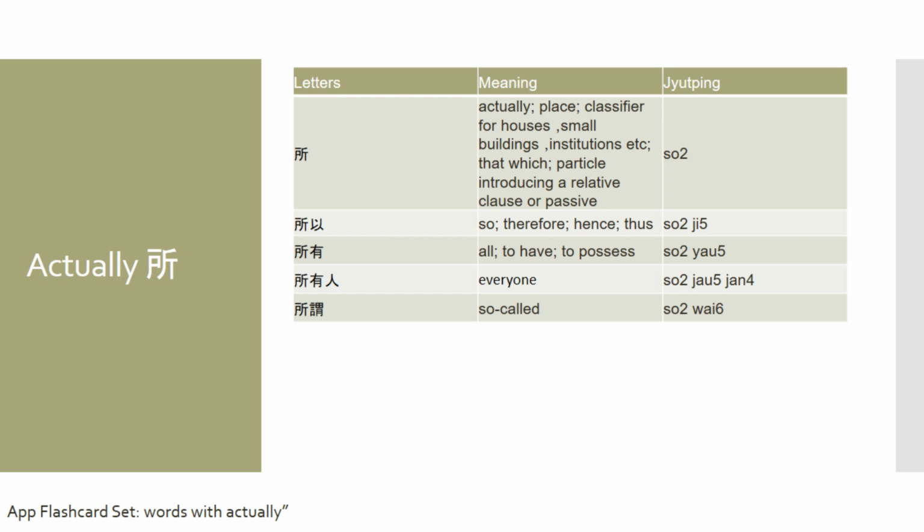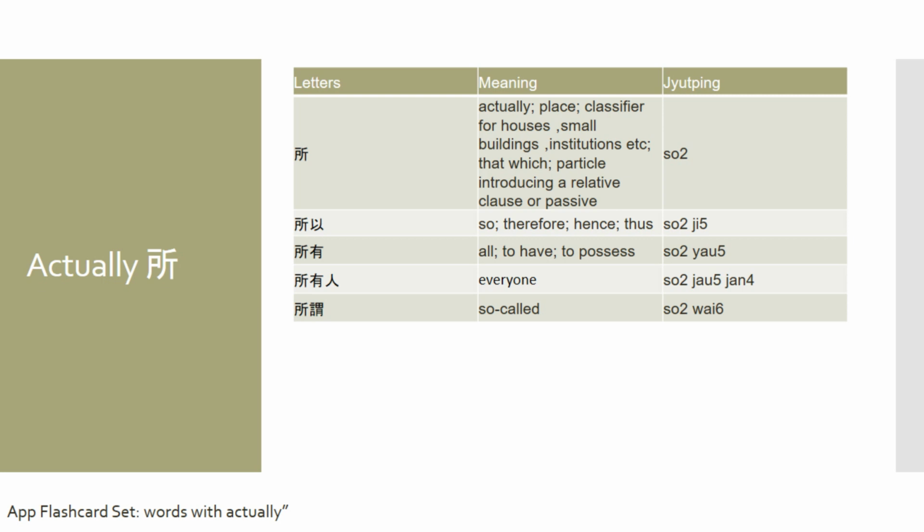Now, of course, this Chinese character is often associated with other characters to form other meanings. So, for example, we have 所以, which means so, therefore, hence, or thus, and then we got 所有, which means all, to have, or to possess. For example, 所有財產 means all of the wealth, where 財產 means wealth.